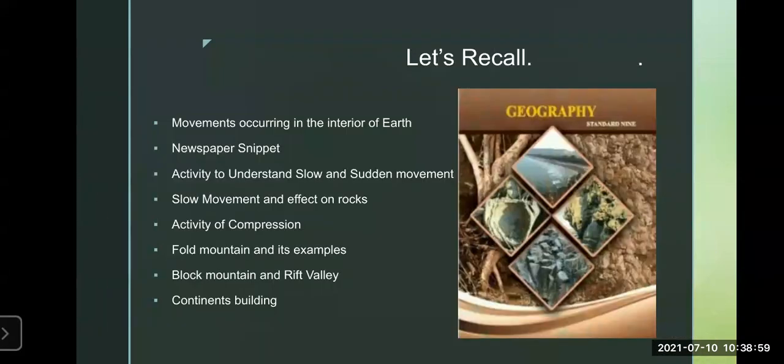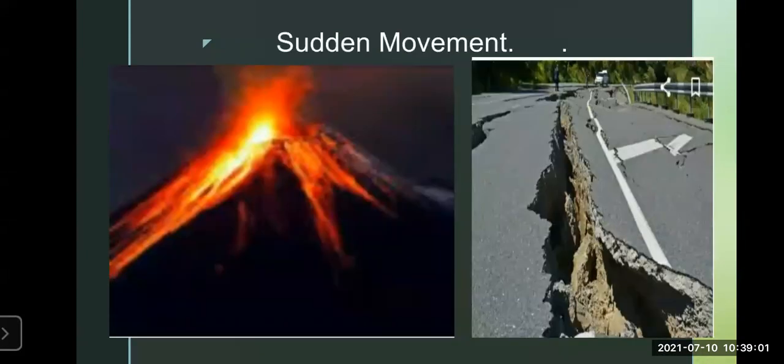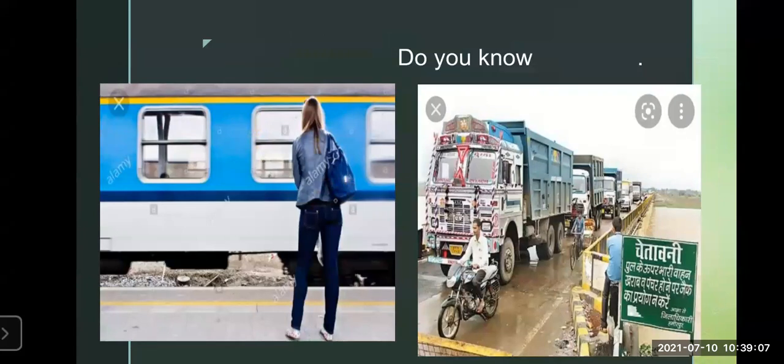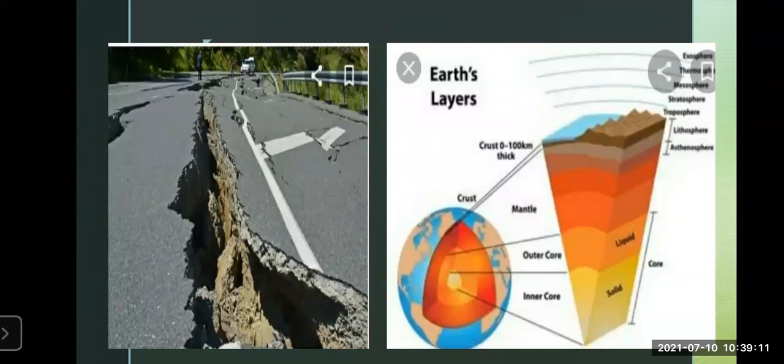We started with the sudden movement, and then we saw that volcanic eruption and the earthquake are examples. We have done the activity related to trembling. We have seen the interior of the earth.